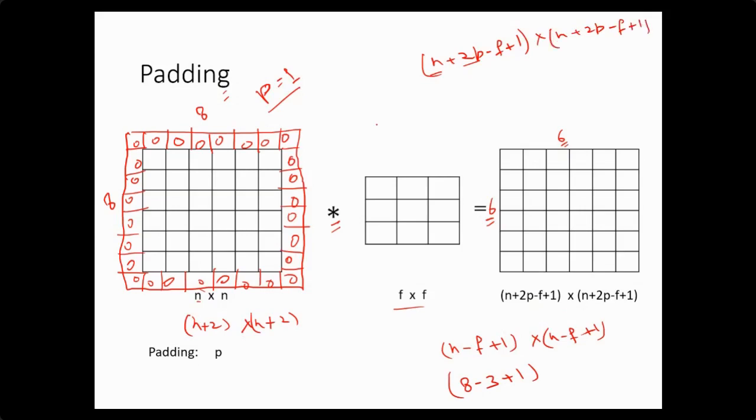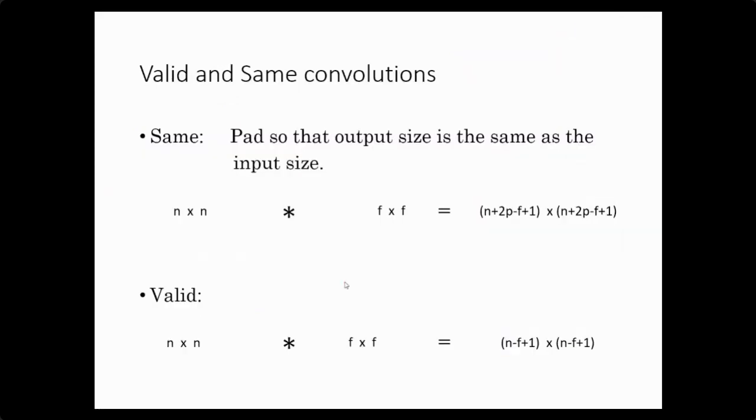So in this way, we can calculate the output size for an input size after applying the convolution operation. Now, if we apply padding, then on the basis of the padding there are two types of convolution. One is the valid convolution and the second one is the same convolution.